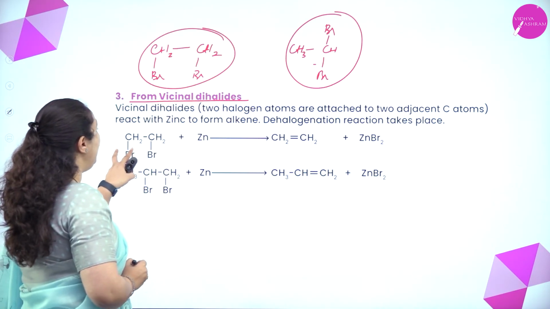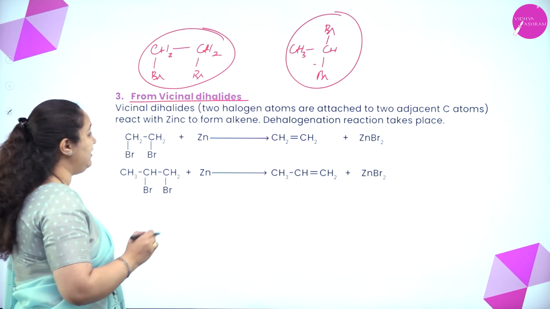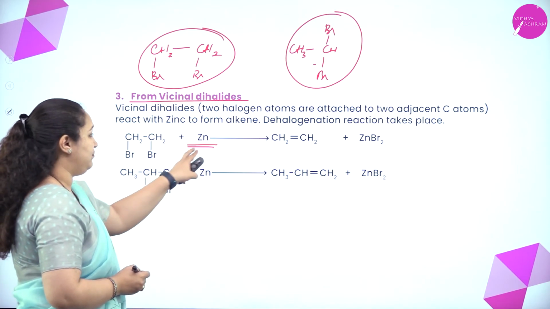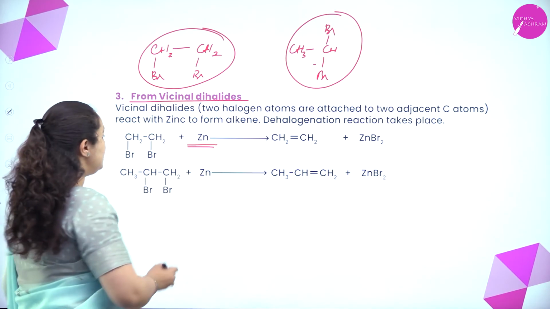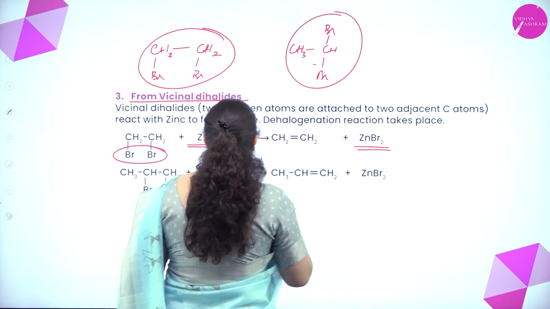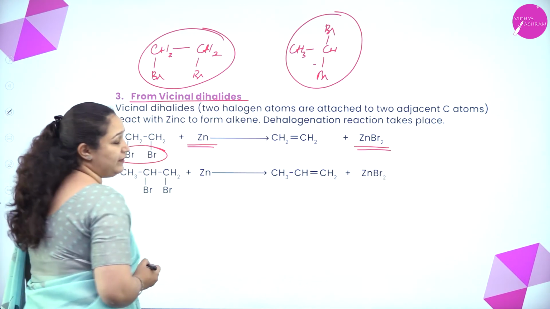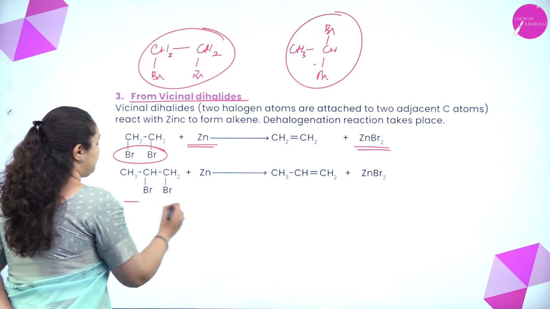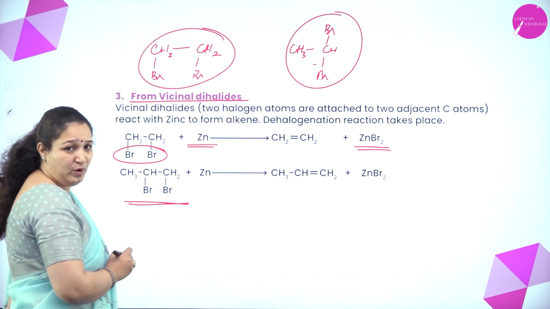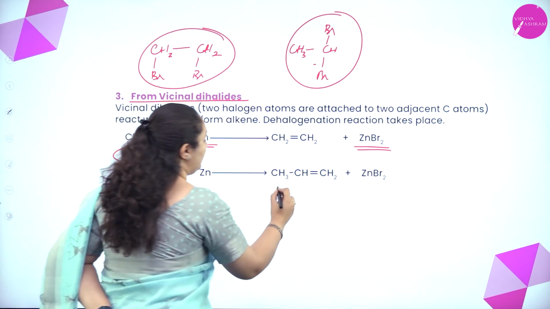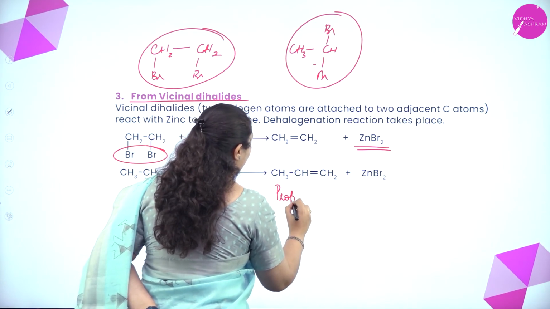So, if I take vicinal dihalide and react it with zinc, it forms alkene. That is, zinc takes up both the bromines to form zinc bromide and a double bond is formed between the two carbon atoms. Similarly, here you have one more compound; again the bromines will be removed and what you get here is propene.